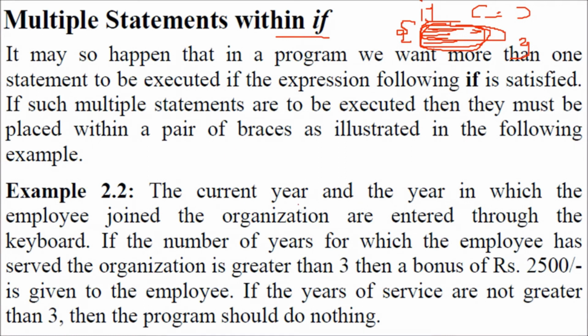We'll see an example. The current year and the year in which the employee joined the organization are entered through the keyboard. If the number of years for which the employee has served the organization is greater than 3, he gets a bonus of 2500. Otherwise, he won't get anything. If the years of service are not greater than 3, the program should do nothing.